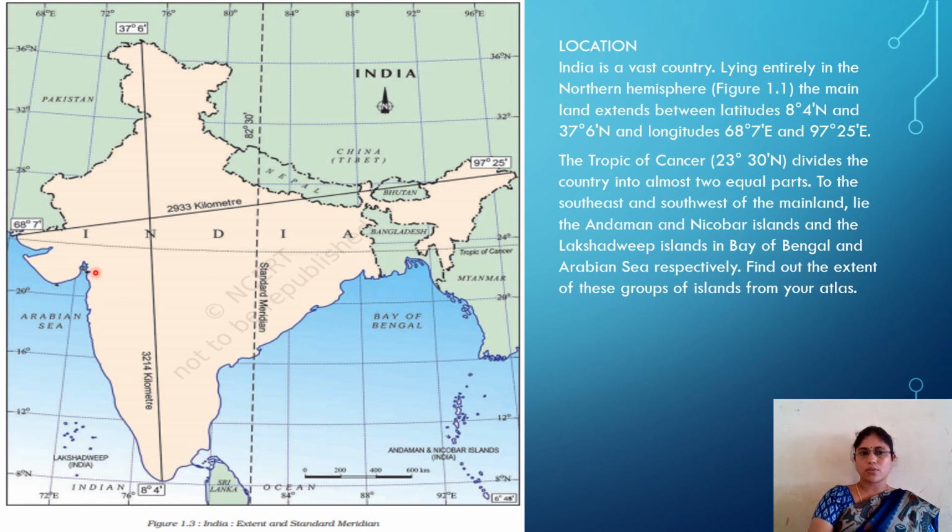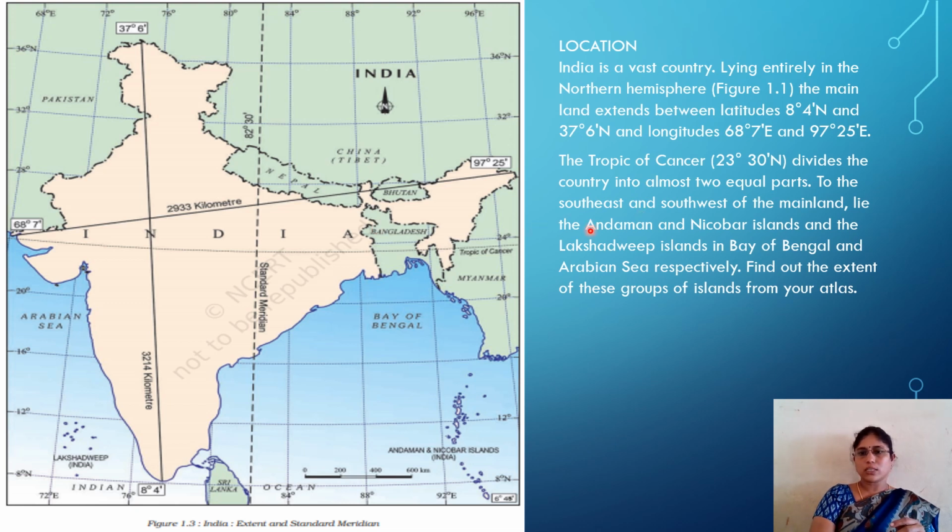This is the Tropic of Cancer. You see, states like Gujarat, Madhya Pradesh, Rajasthan, Odisha, Jharkhand, Chhattisgarh, West Bengal, and here Tripura, all these states experience our Tropic of Cancer.